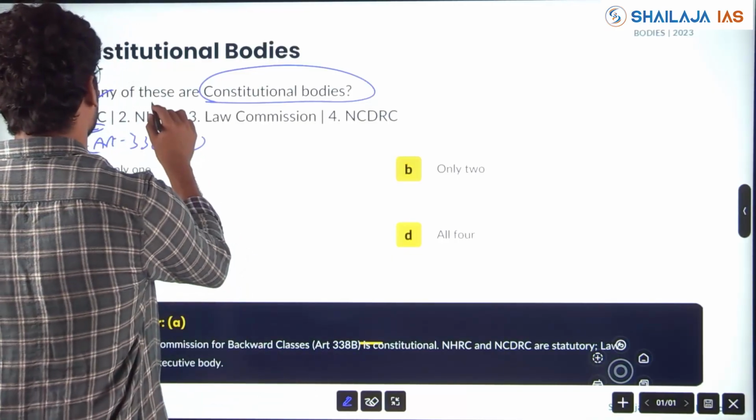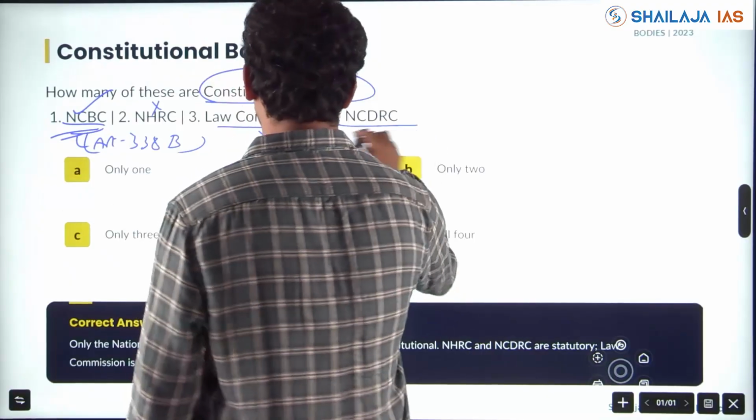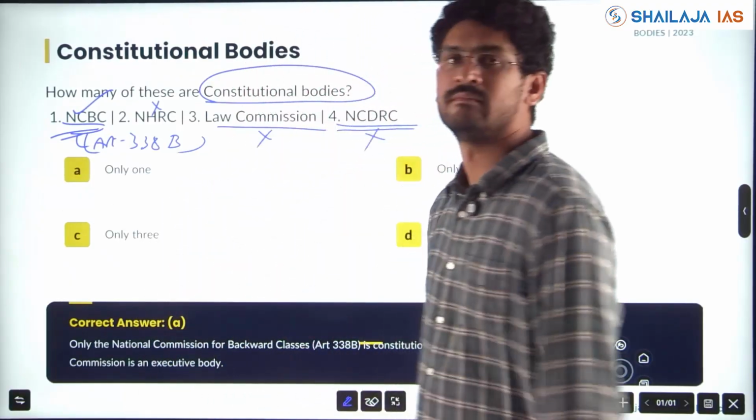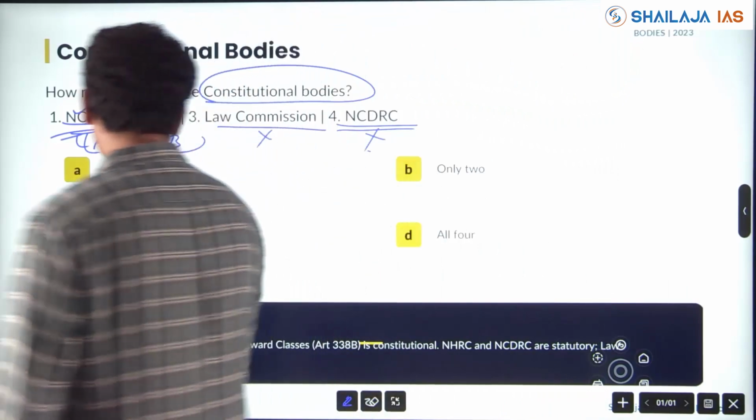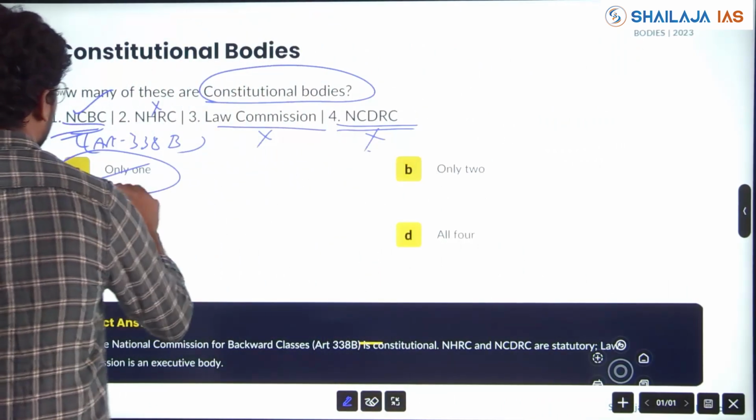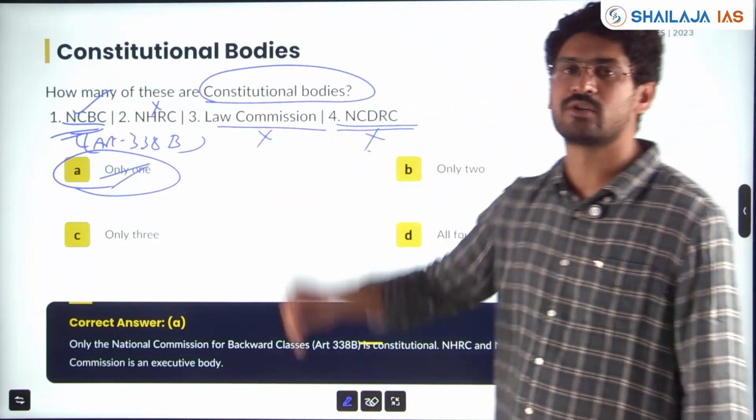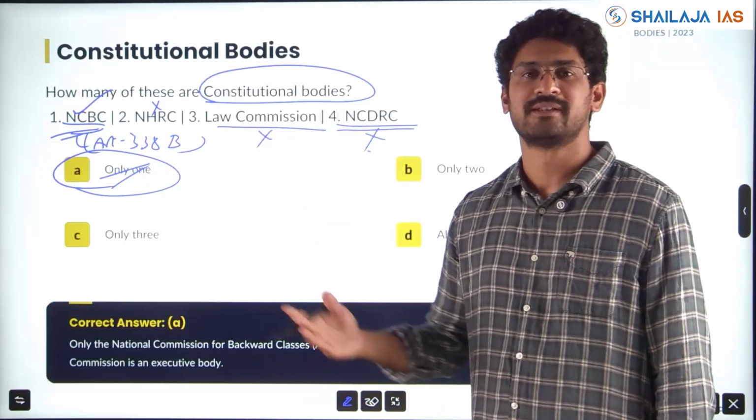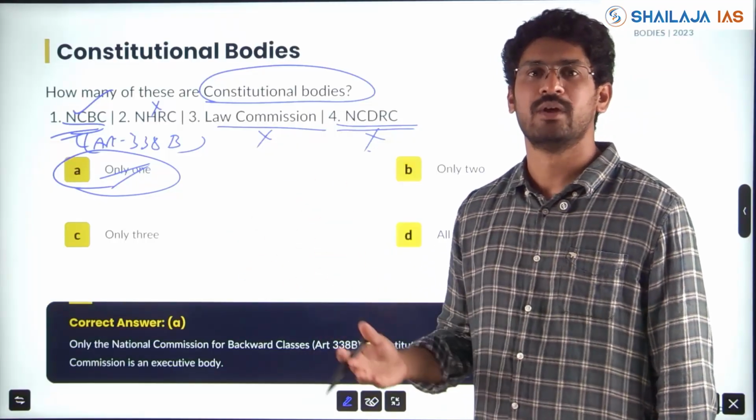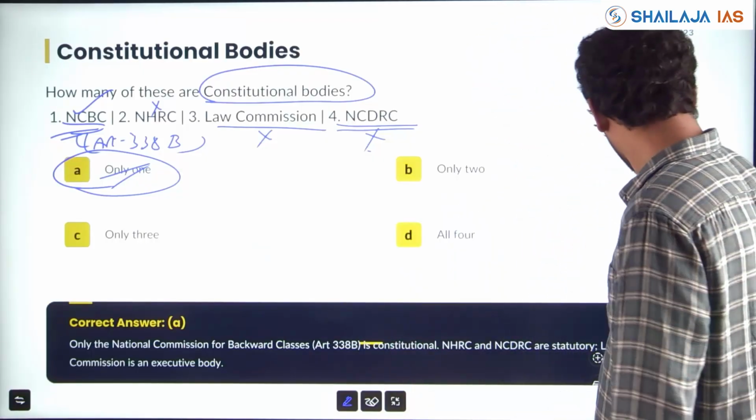Human Rights Commission, no. Law Commission, no. RDC, no. These are statutory bodies or executive bodies. Only NCBC under Article 338B is constitutional body. This is the depth of the question coming from bodies. Members, functions, appointment, removal, disqualification, just make a table, my friends.